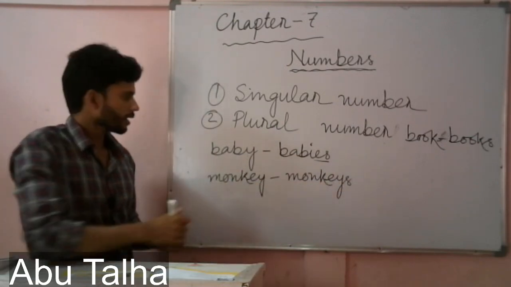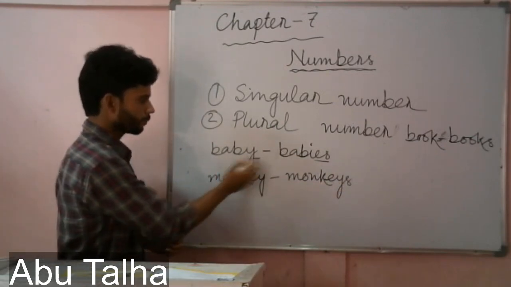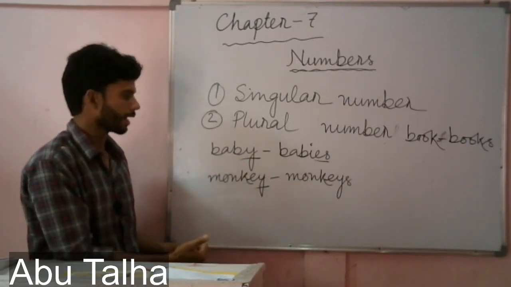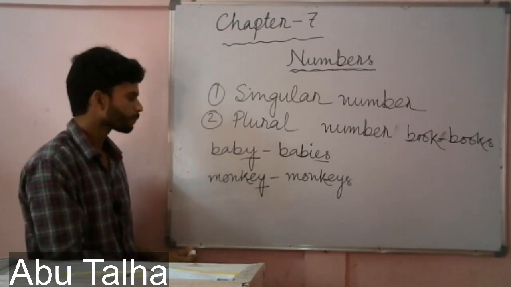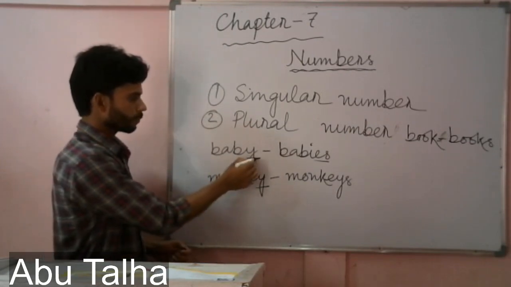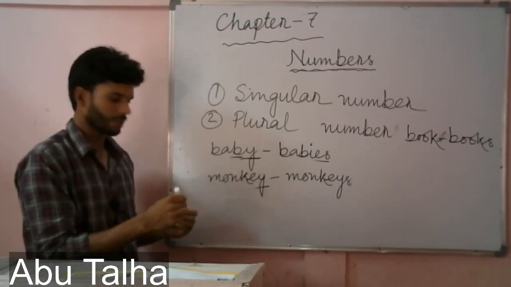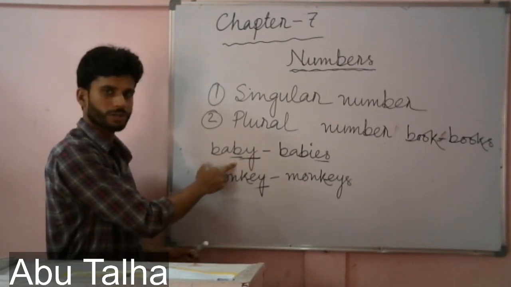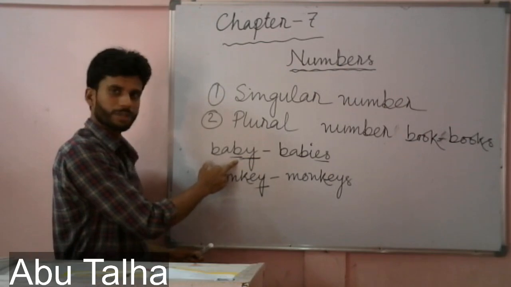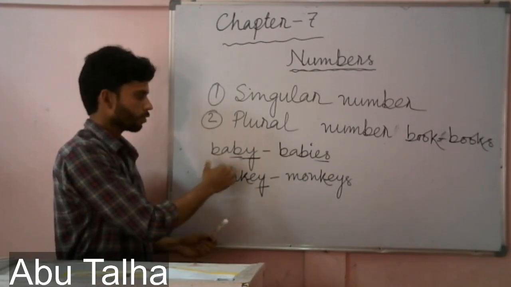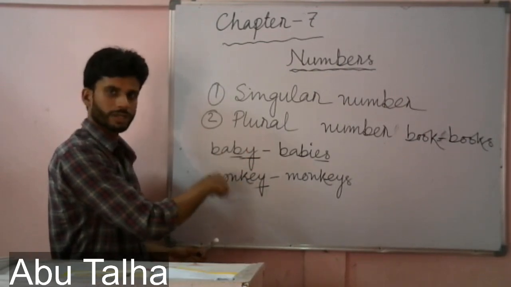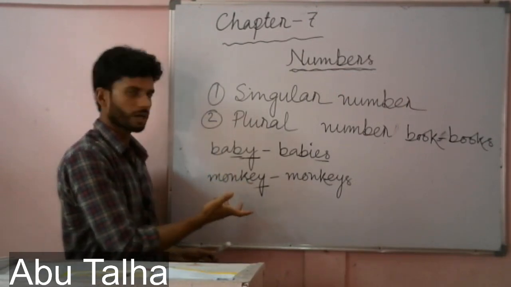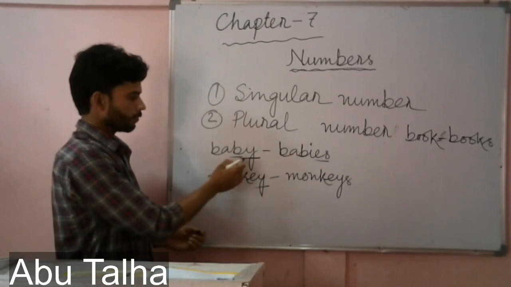So there are changes, and here you see, in these two cases, when we have y at the end of a word, just before y we have b, and this is a consonant. So in case of this kind of words, how to change it to plural?